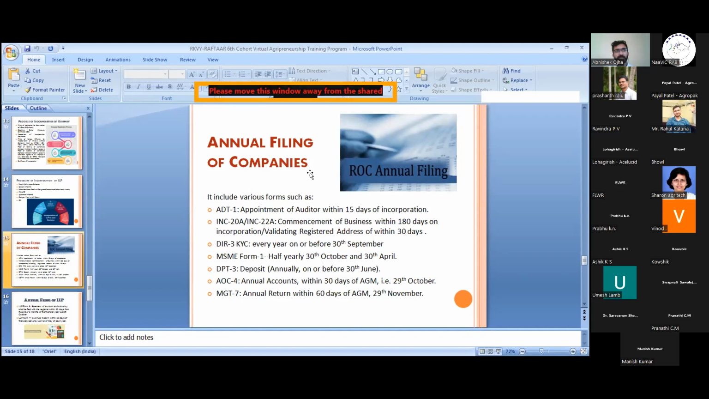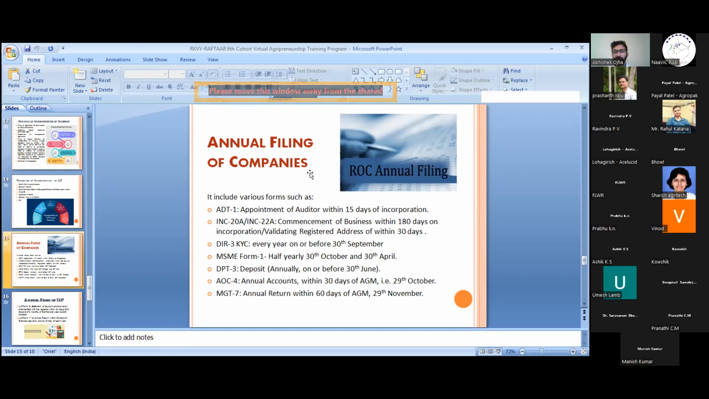If a company doesn't want to appoint an auditor within 15 days and does not want to file the ADT1, then they can file it on or before the AGM, the annual general meeting, which is due after incorporation of the company, within a year. At that time also we can file an ADT1, but it's not advisable. It's advisable to file the appointment of auditor form ADT1 at the time of incorporation only.